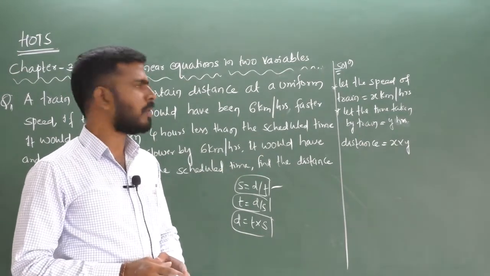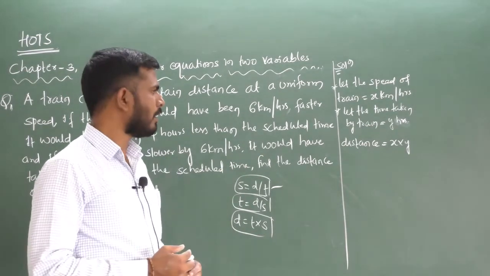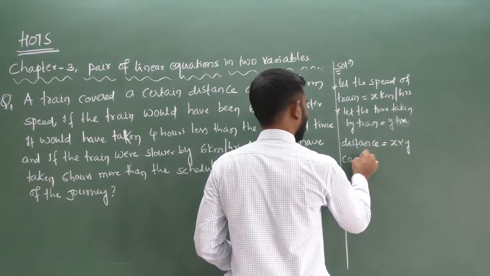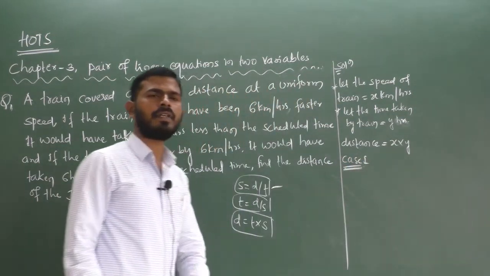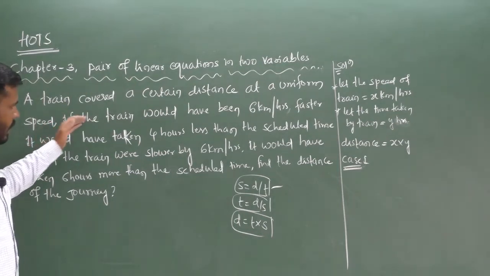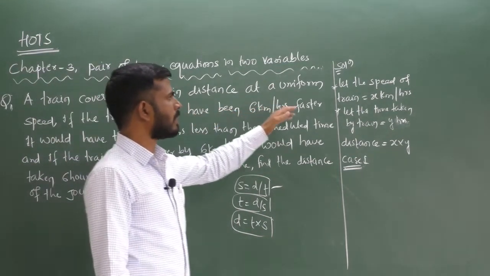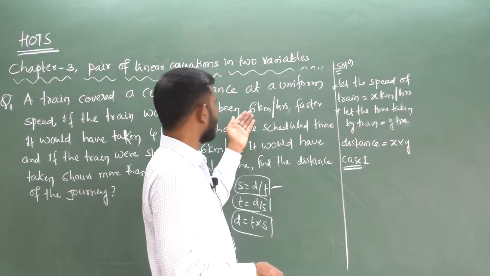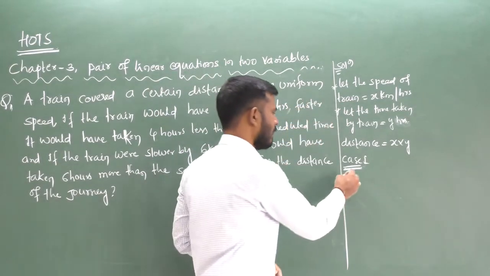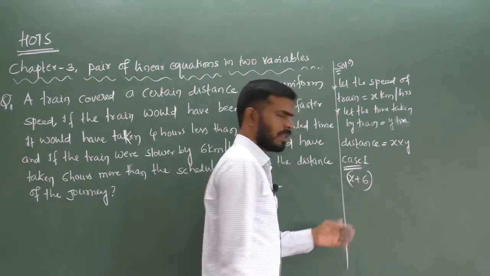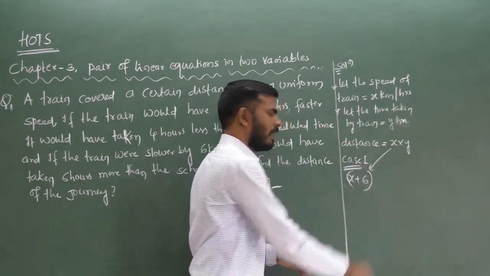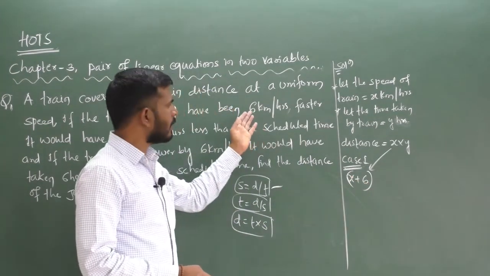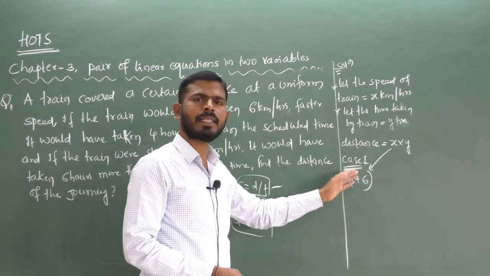Speed of the train is x km per hour. Time taken by the train is y hours. Distance is xy. According to the first case, if the train would have been 6 km per hour faster, it means speed is increased. Initial speed is x. Given 6 km faster, means an increase in speed, that is x plus 6. So x is the speed of the train, and you increase it by 6 km per hour, so you add, x plus 6.